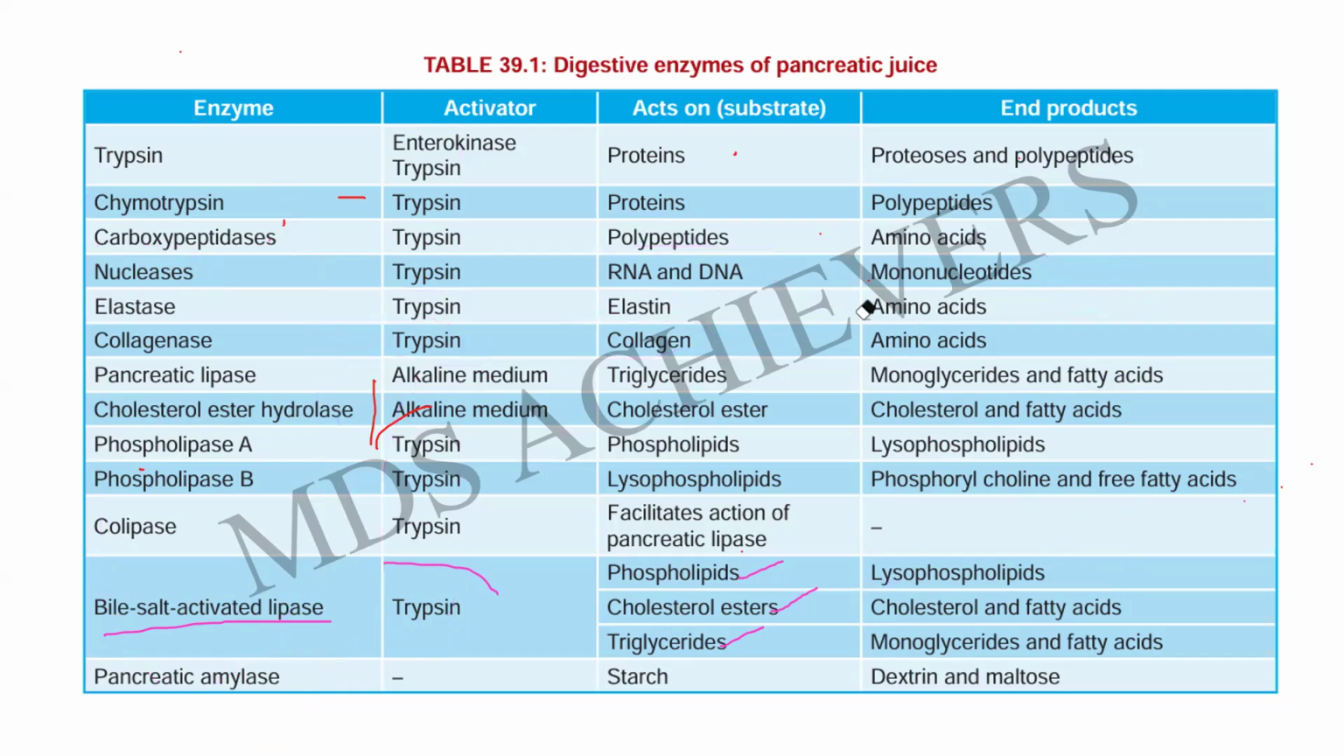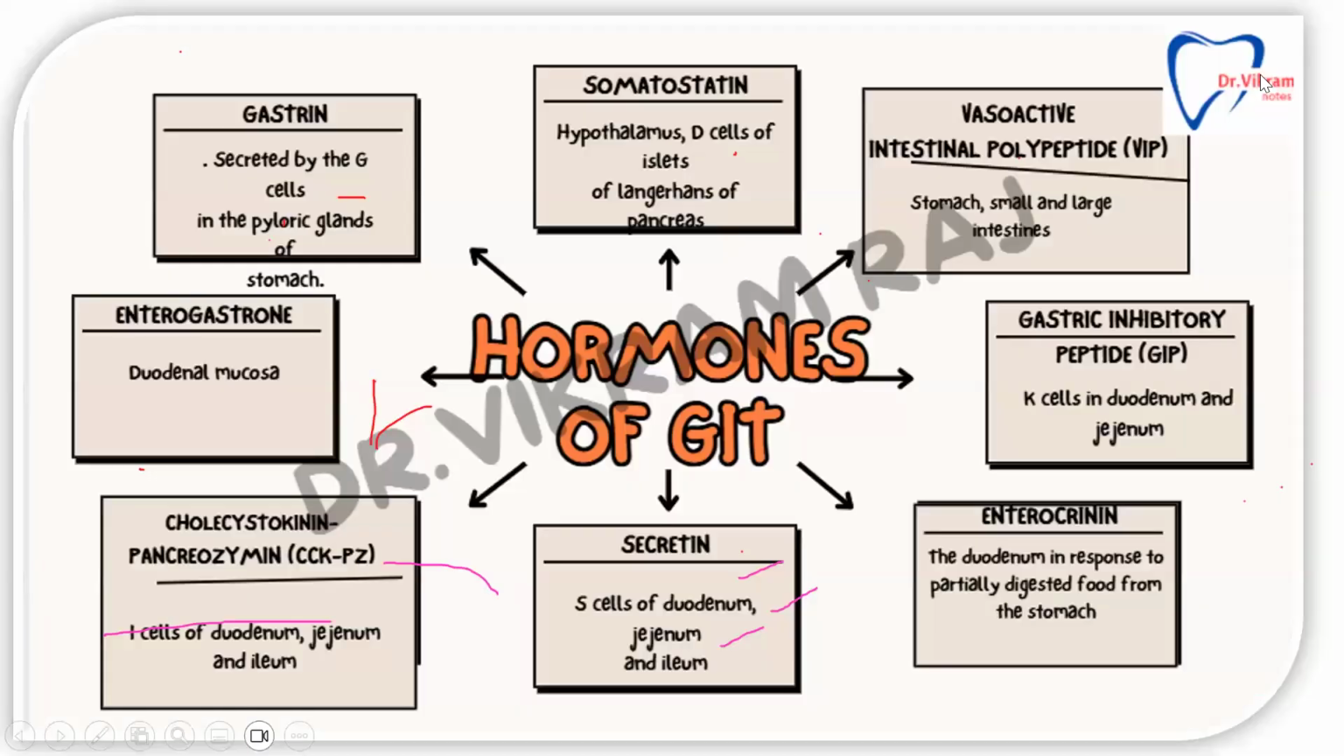See, the end products of the digestion are the monomer units. That is glucose, fructose, and galactose from carbohydrates, and in the proteins, it is going to be amino acids. In the fats, glycerides and fatty acids are going to be the end products.